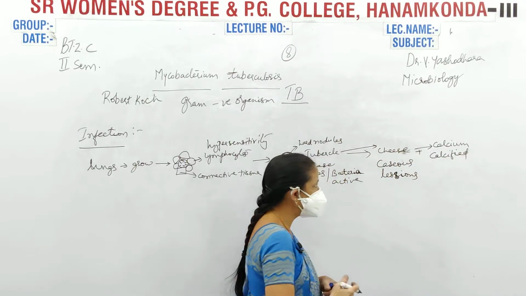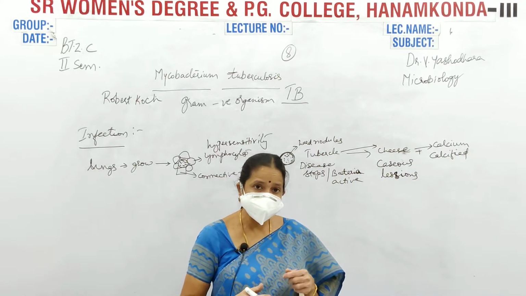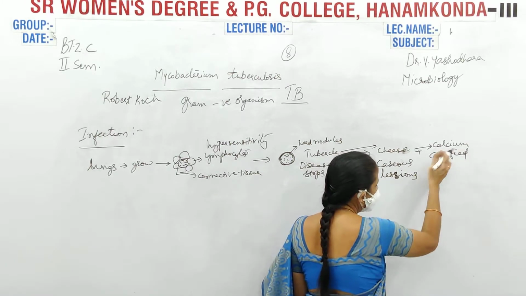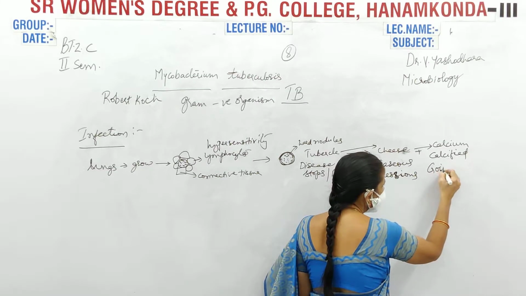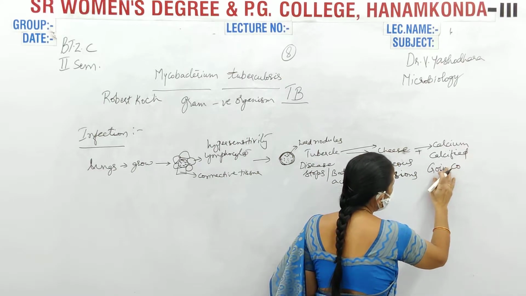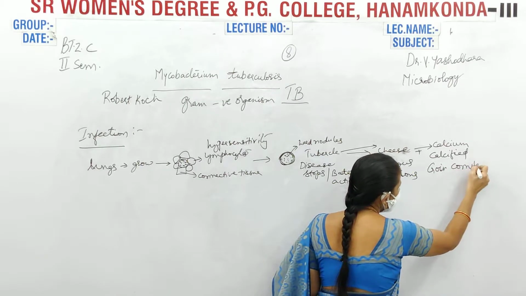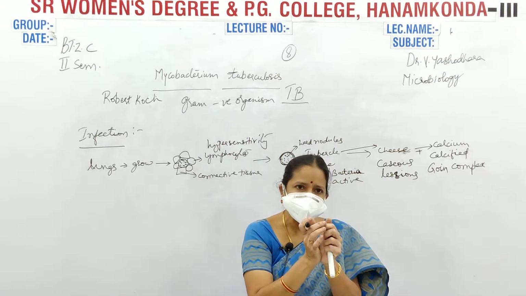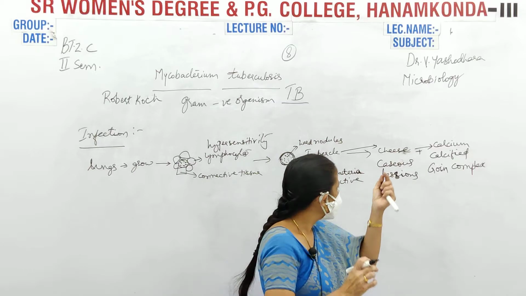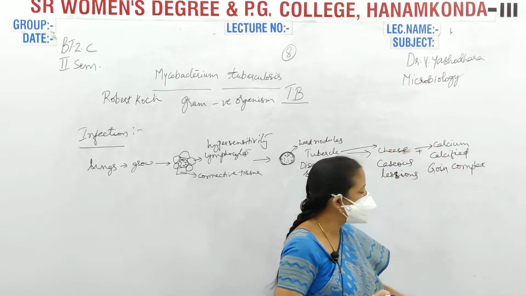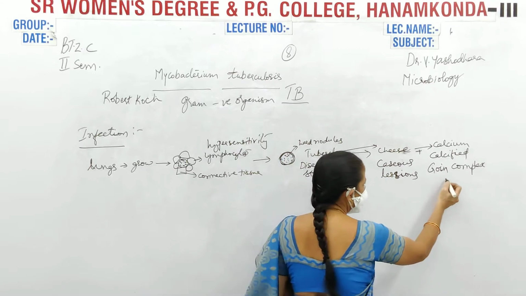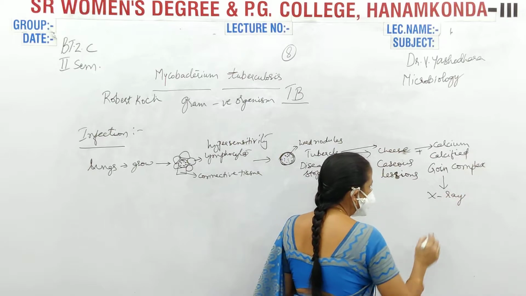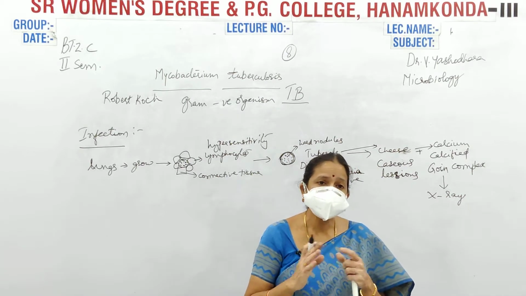That is, the caseous lesions will become calcified. They take large amounts of calcium, and this calcified thing is known as Ghon complex. Calcified caseous lesions are known as Ghon complex. And this Ghon complex is seen when you go for an X-ray, on the X-ray sheet.